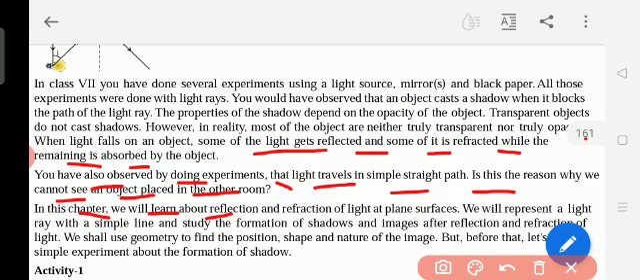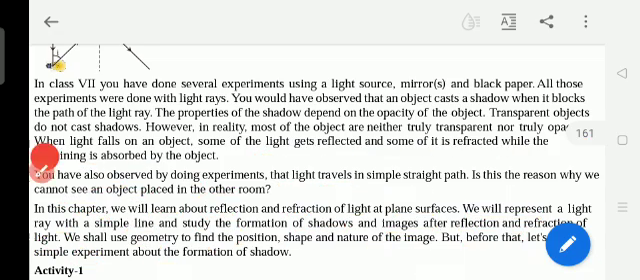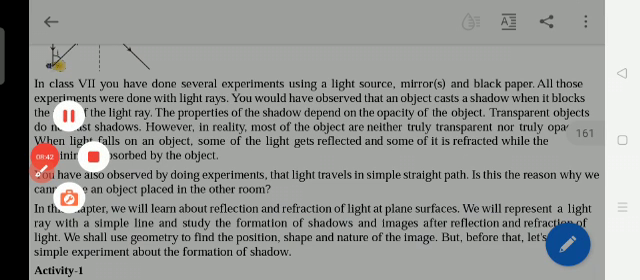Okay, so in this chapter we will learn about reflection and refraction of light at plane surfaces. At the plane surfaces, how refraction, which means bending of light, takes place, and how reflection takes place. We will represent a light ray with a simple line and study the formation of shadow and images after reflection and refraction of light. We shall use geometry, meaning angles, to find the position, shape and nature of the image. But before that, let us study some experiments about the formation of shadow.